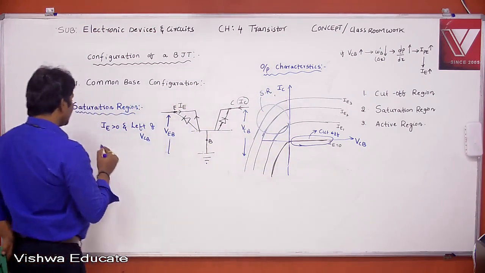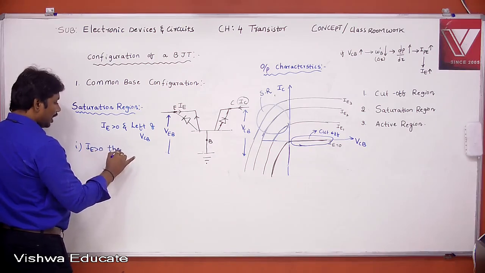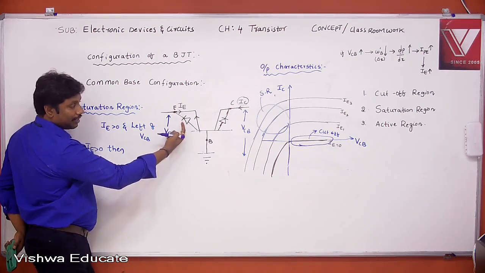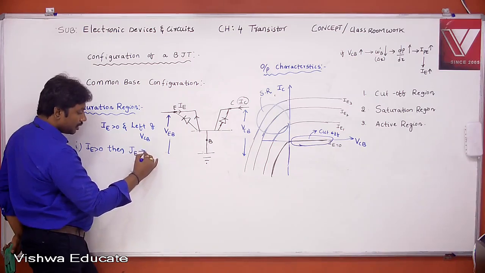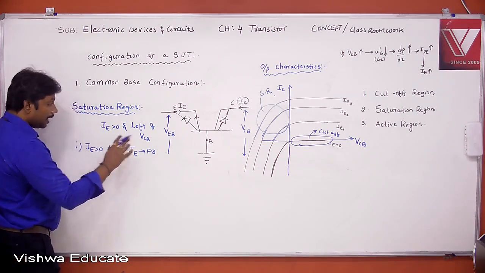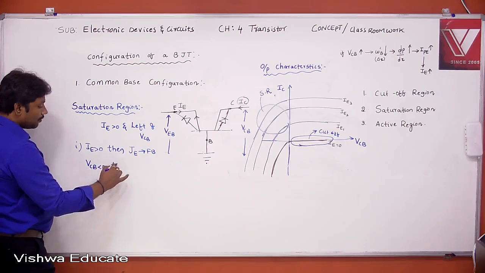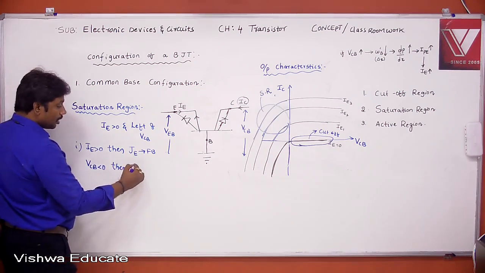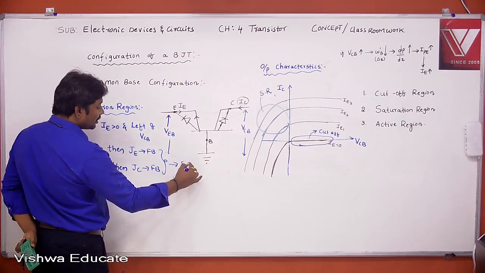See all of you, if IE is greater than 0, the emitter current, meaning the current through the emitter junction, is greater than 0, which means current is passing. So this junction is in which bias? Forward bias. The next one, left of the VCB means VCB is less than 0. If VCB is greater than 0, the collector junction is reverse. If the VCB is less than 0, the collector junction is in forward. If both junctions are forward, it is in which region?